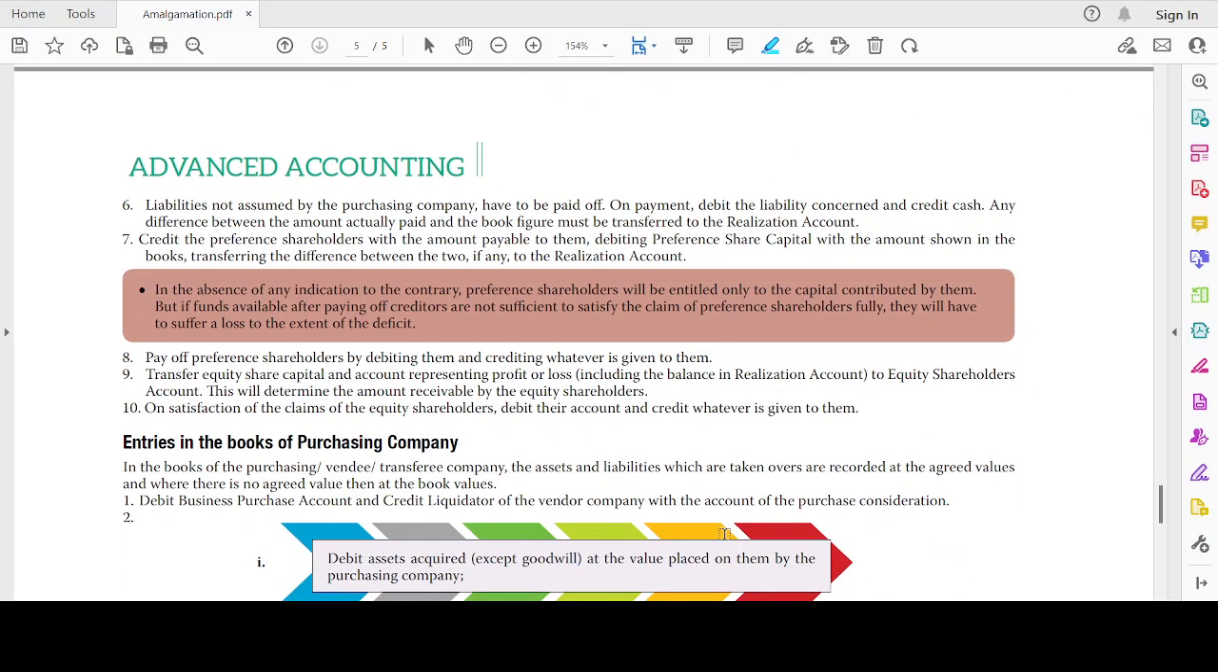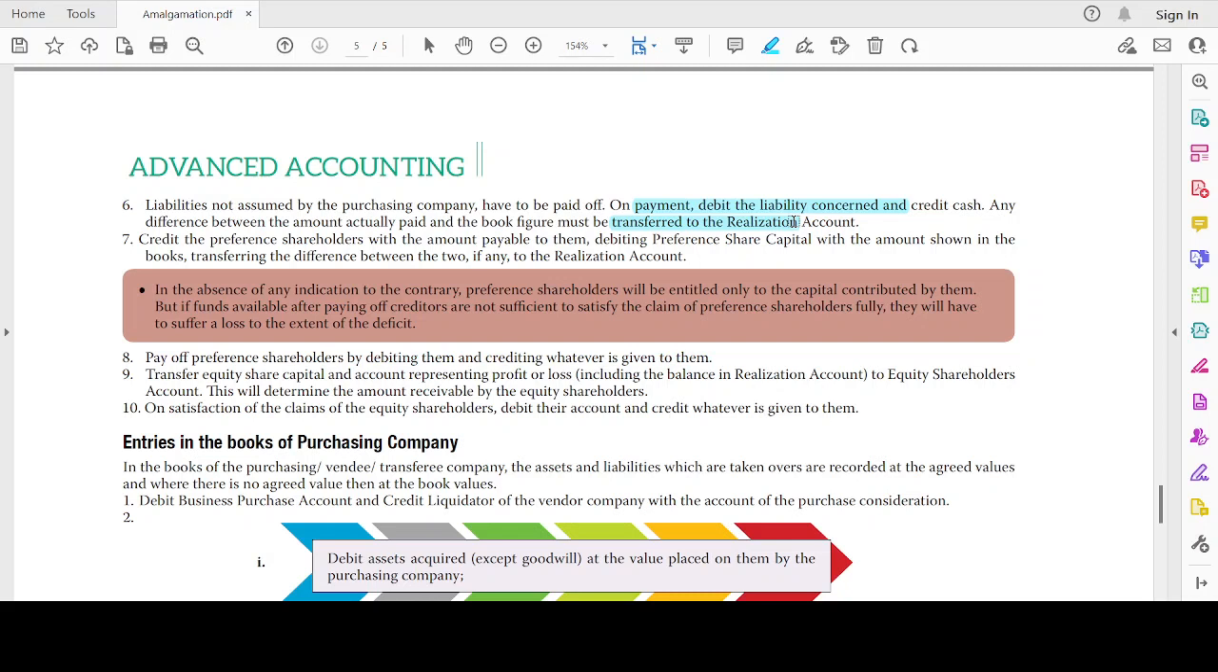Liabilities not assumed by the purchasing company have to be paid off. If I'm not going to take over some liability, then that has to be paid off by the vendor company. On payment, the liability is settled in cash. Any difference between the amount actually paid and the book figure must be transferred to the realization account, because the entire books of the vendor company are now to be closed.